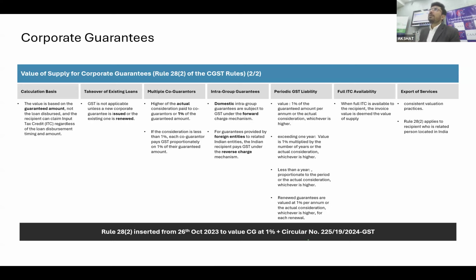But the only problem here is that you are saying that you are eligible for full ITC, and the department is saying the other way around. The department is saying that even if you have some sort of exempt supply, let's say you are having mutual fund sale, that is also an exempt supply, right? Because of 1% you have to opt for that exempt supply. So what will happen at that point of time?